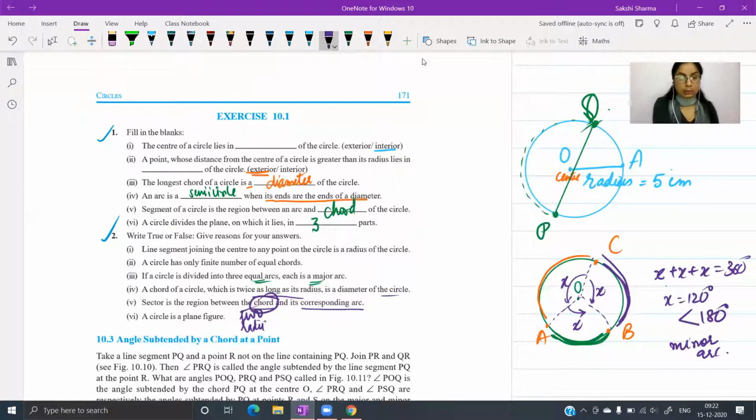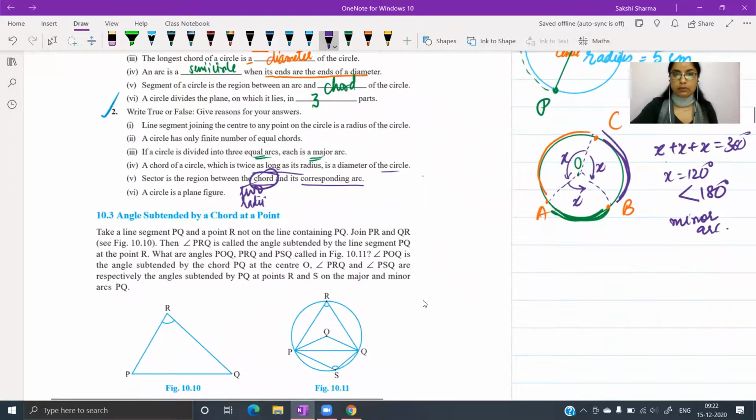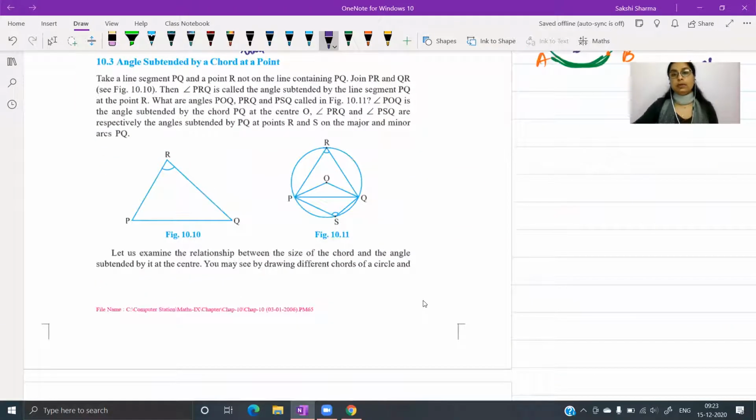I'll discuss again. After this, we have a very important term we will be referring to: angle subtended by a chord at a point. Angle subtended would mean the angle formed by a chord. So chord, you are aware, at a point. So angle is always subtended at a point. That point will actually become the vertex जहां पे angle बन रहा है.